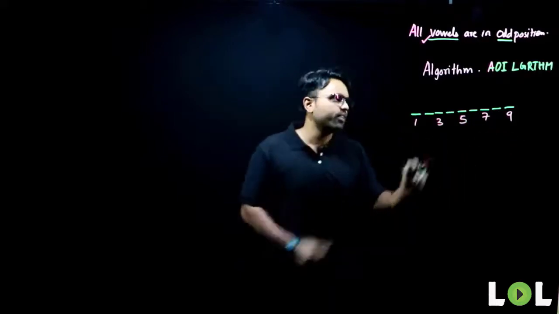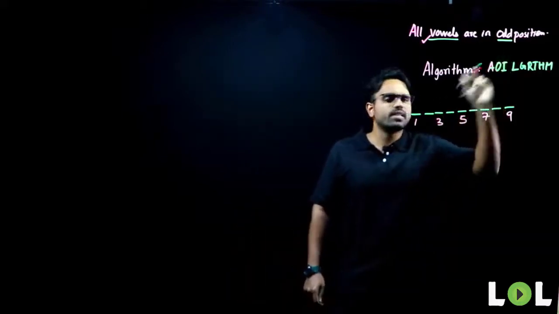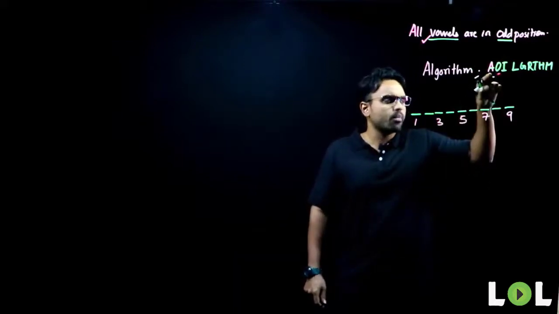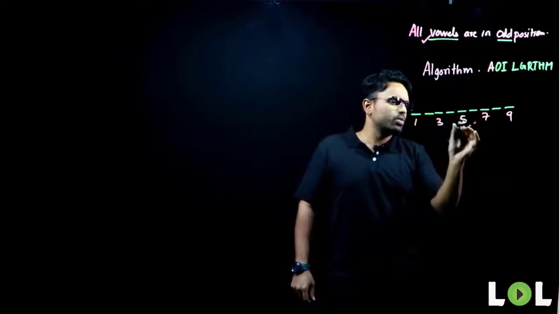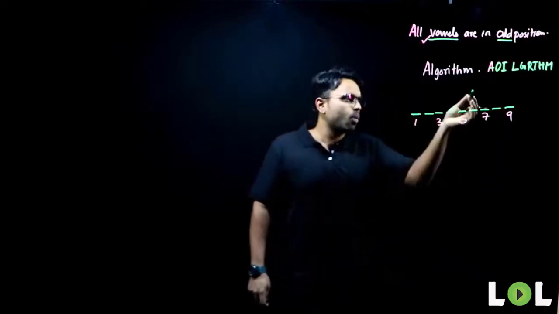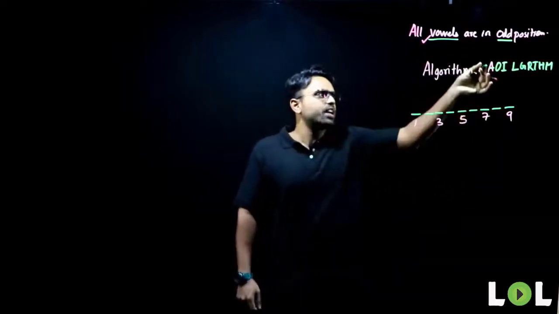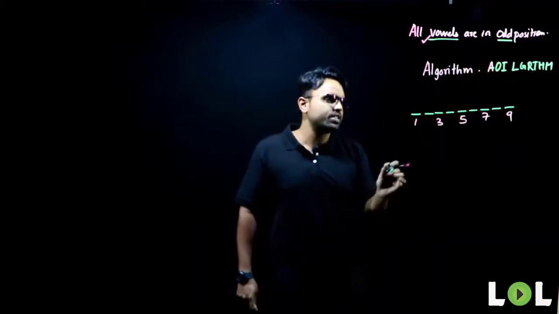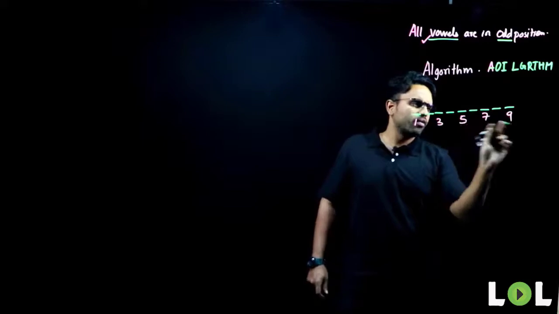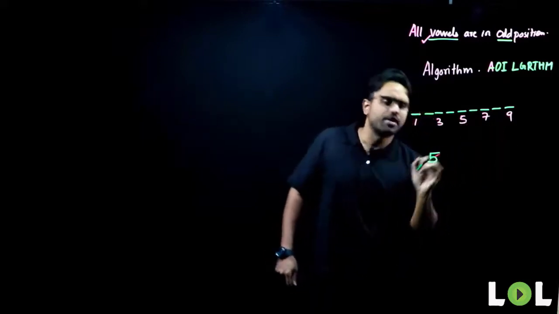Now, what are the positions that these vowels can occupy when the first vowel walks in? 3 people, how many chairs? 1, 2, 3, 4, 5. 5 chairs. Whatever is greater will be assigned to the later. When the first vowel walks in, how many different ways can he sit? He can sit in either first, second, third, fourth or fifth. So he can sit in 5 different ways.